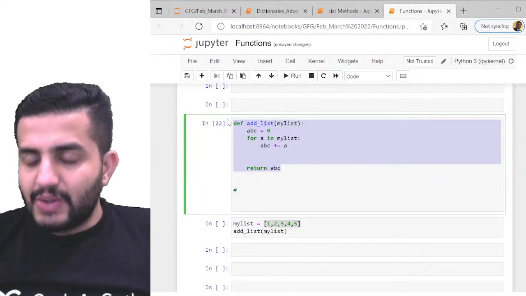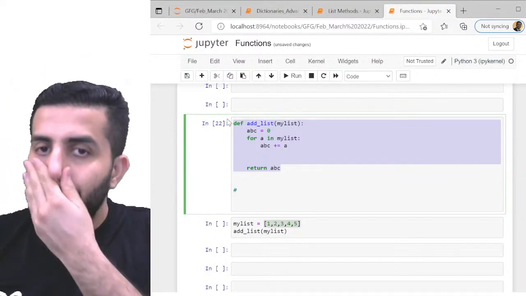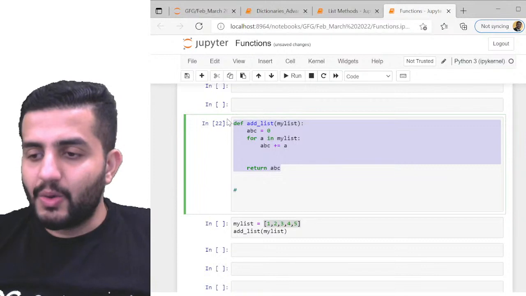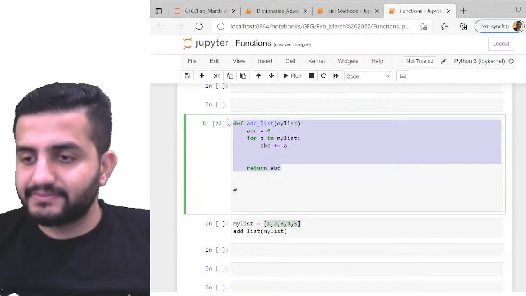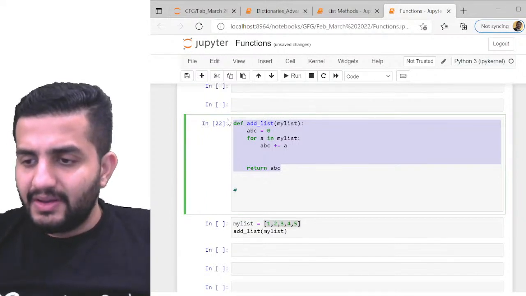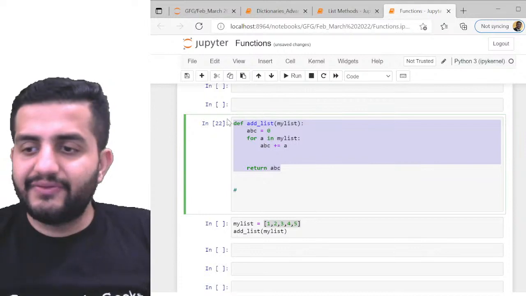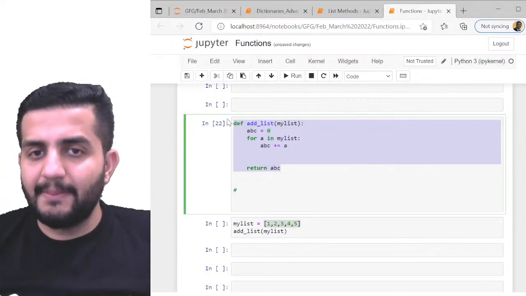Okay. Adarsh says the output is 15. Even Anirudh says 15. Any other answers, guys? Okay, we have one more answer. Vandana also says 15. Any other response from anyone?